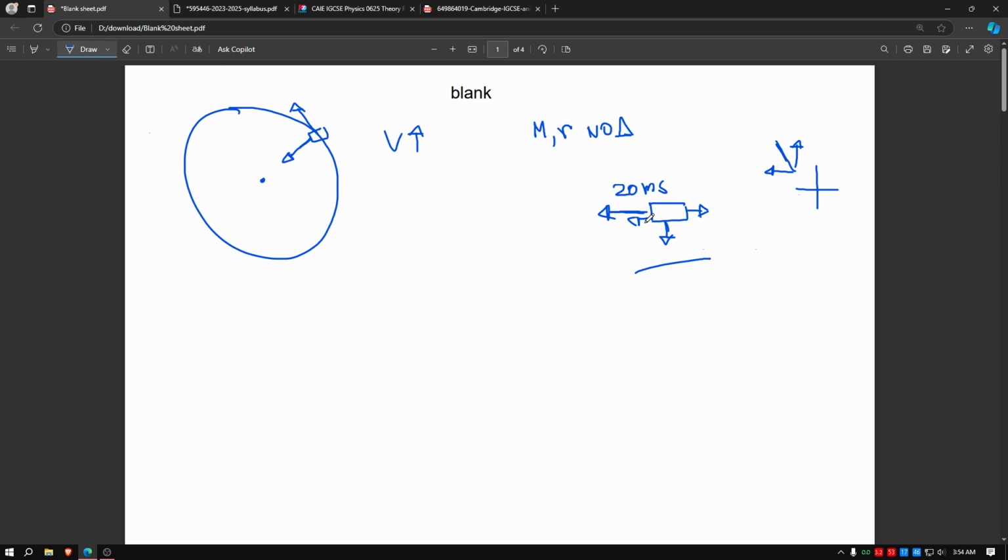Because if there was a force, there would be an increase in speed. So there is no resultant force here. This is the end takeaway. There will be no resultant force towards the left or towards the right. So the actual speed of the cube will not change, and the actual speed will always be 20 m/s. The only force acting is a resultant force towards the center. Let's say this will be the center. There will be a force towards the center.